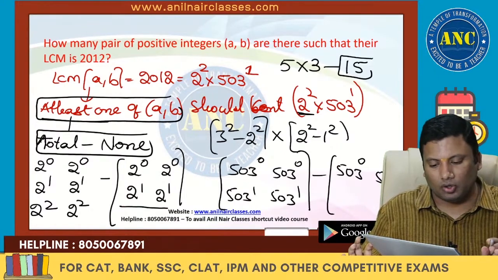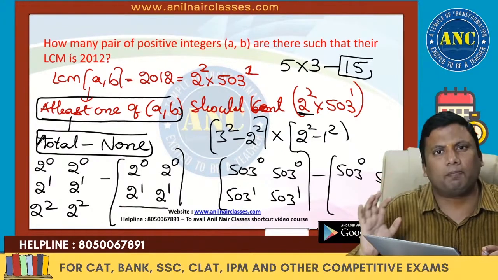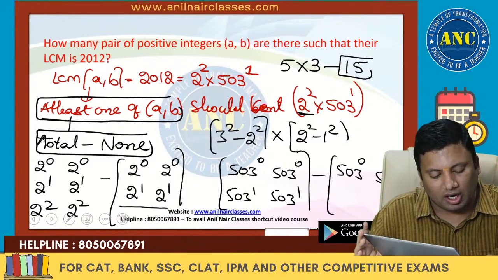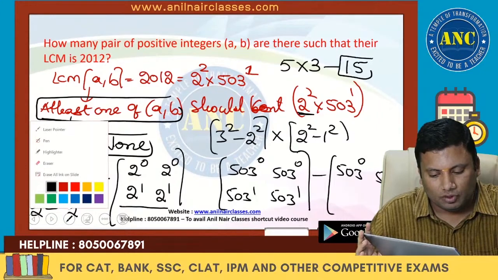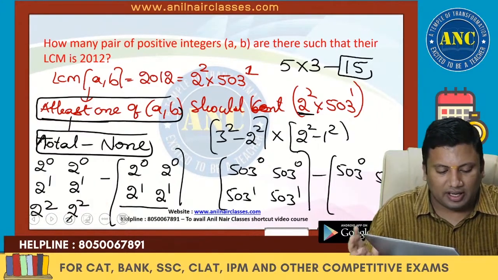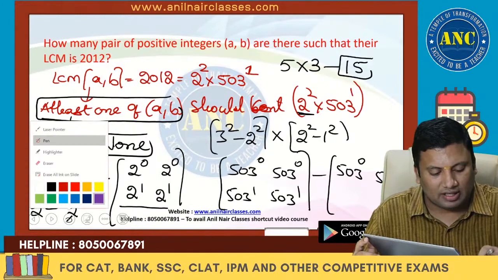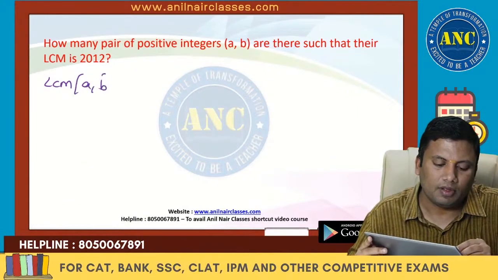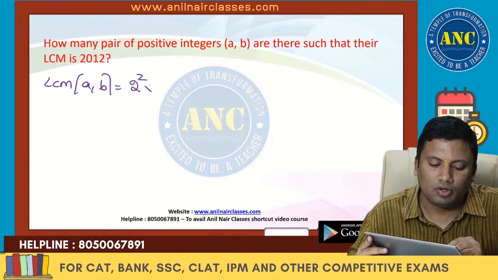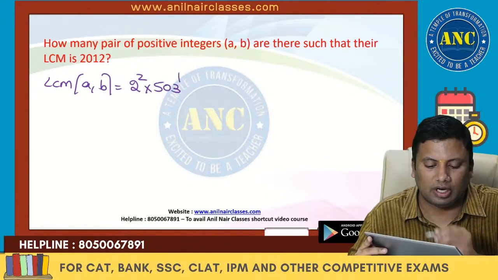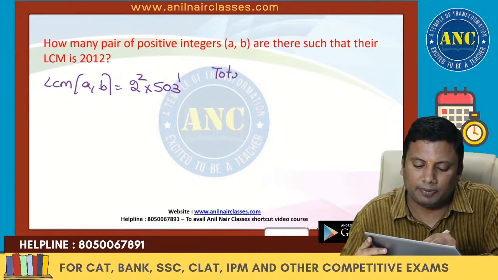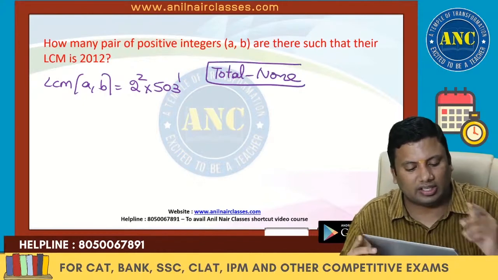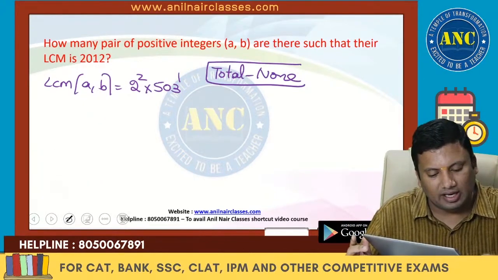2 power 0, total minus 9. This is an extremely important logic. If you know this logic, some complex questions you can solve very, very easily. Now, I will further simplify. See here, sir. LCM of A comma B is 2 square into 503. The concept I am using is total minus none. Listen carefully, sir. If you know this, the next 5 problems are very, very easy for you.